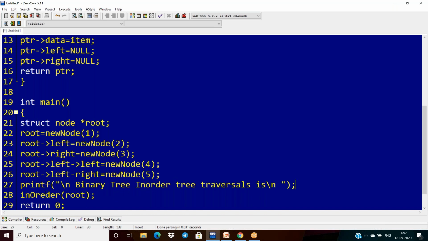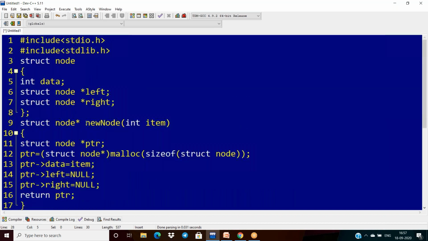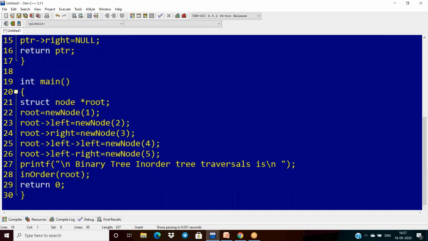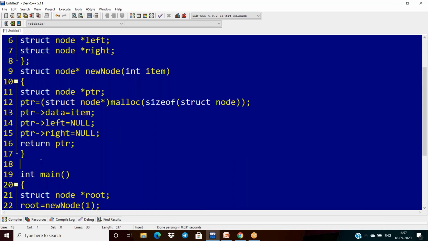So now I am calling this in order. Name of the function is in order, and it's not having any return type and passing the root. Okay. And let's see where we have to write the definition. Here onwards I am writing all the definitions above the main section. So that is why void in order.